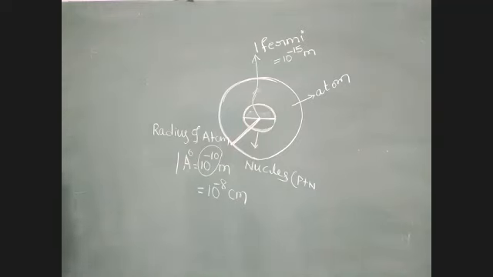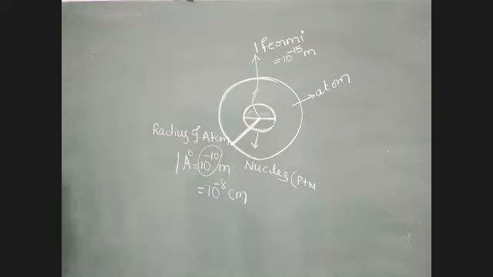But 1 light year value how much? 1 light year value 9.12 into 10 to the power of 15. You have to multiply this value and you are getting the final answer. What is the 1 parsec value? 3.26 light years. It is the biggest unit of distance.